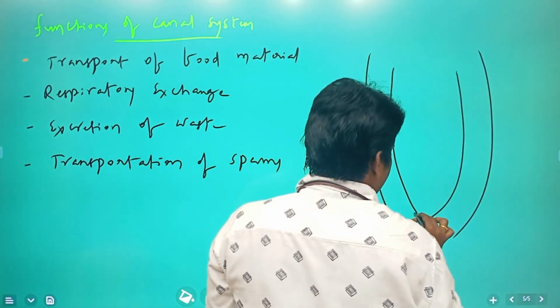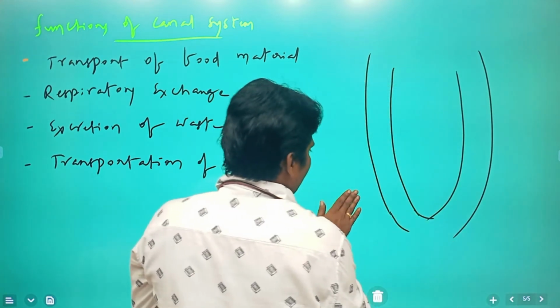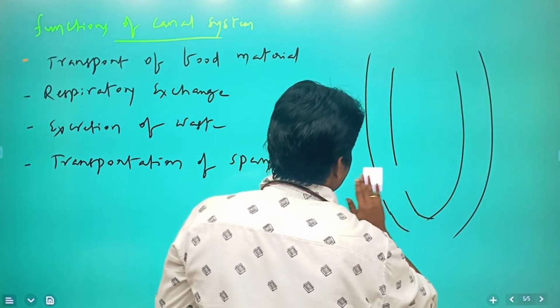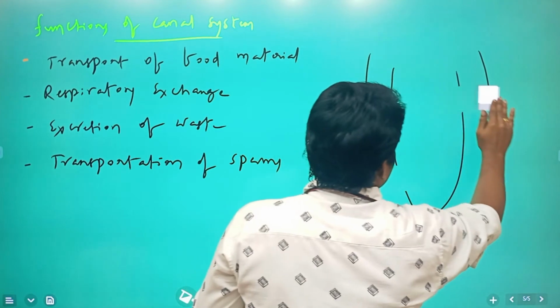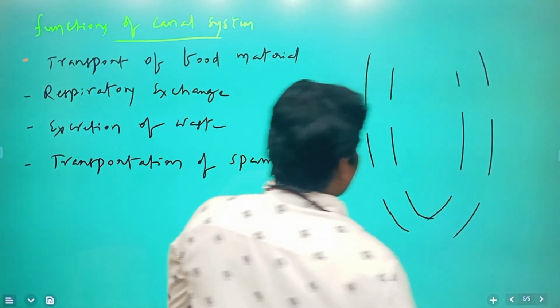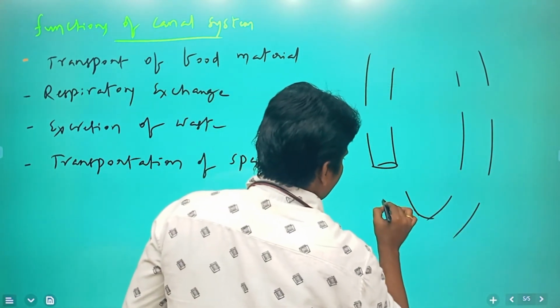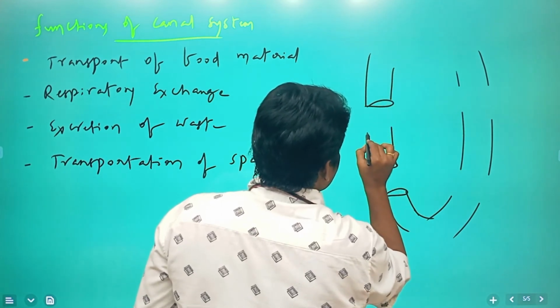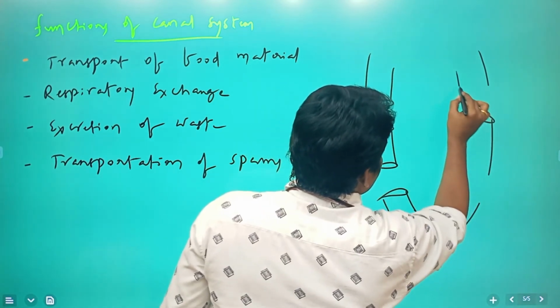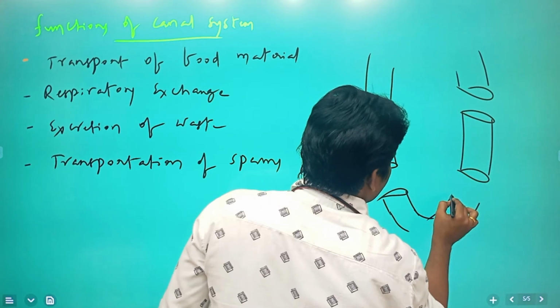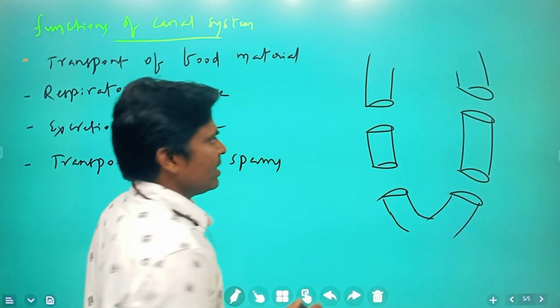This is the water canal system, which I have simply drawn.